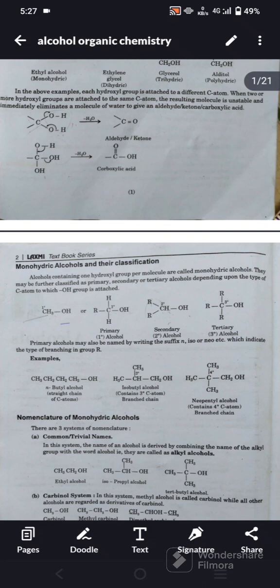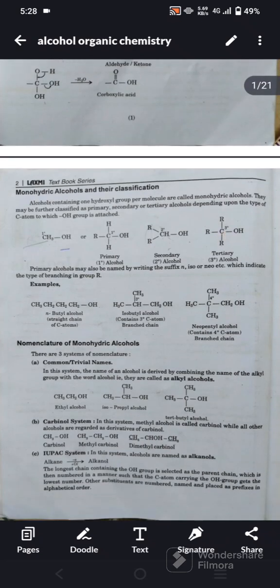Monohydric alcohols and their classification. Alcohols containing one hydroxyl group per molecule are called monohydric alcohols. They may be further classified as primary, secondary or tertiary alcohols depending upon the type of carbon atom to which the OH group is attached. Primary alcohols may also be named by writing the prefix n, iso or neo, etc., which indicate the type of branching in group R.